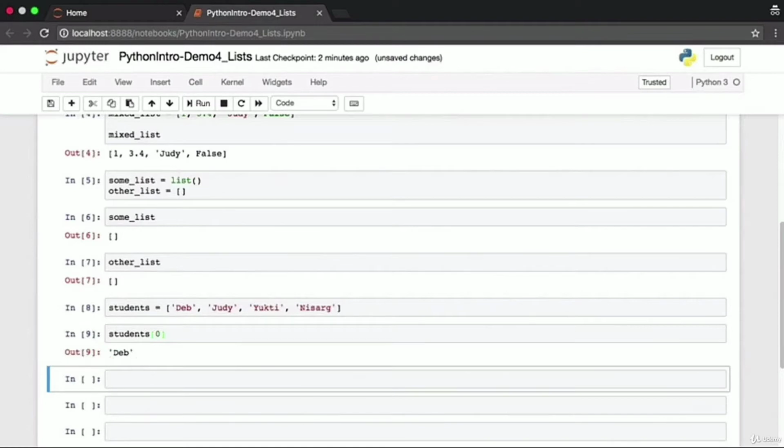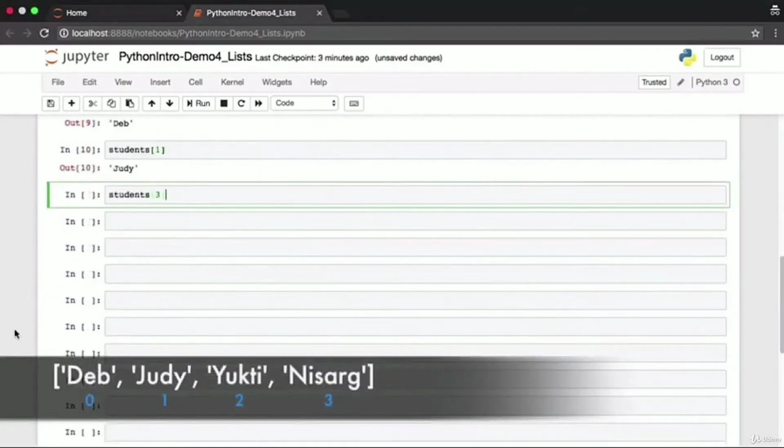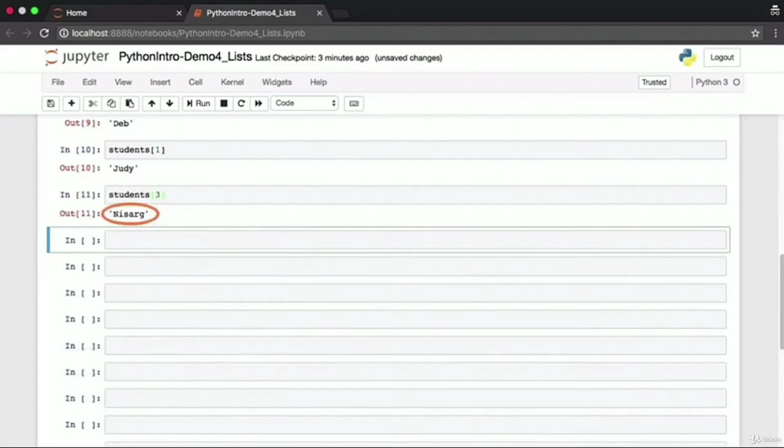Now, for those who've never programmed before, this might seem completely unintuitive, but this is something that you need to get used to quickly. The first element of the list is at index 0, and you use the square brackets to access that element. Why index 0? There's some logic to this, and it depends on how the list is laid out in memory. We don't have to worry about that. The only thing we have to worry about here is that the first element is at index 0, the second element is at index 1. This will access the element Judy. Extending this logic, if you wanted to access the very last element in this 4-element list, you would use the index 3. So notice the index numbering of the list elements. This gives us the element Nisarg, the last element in our list.